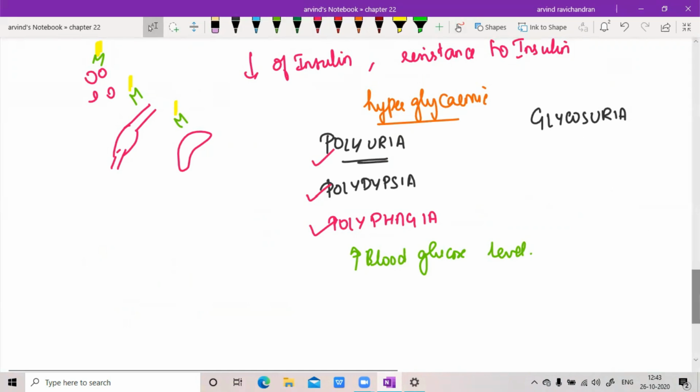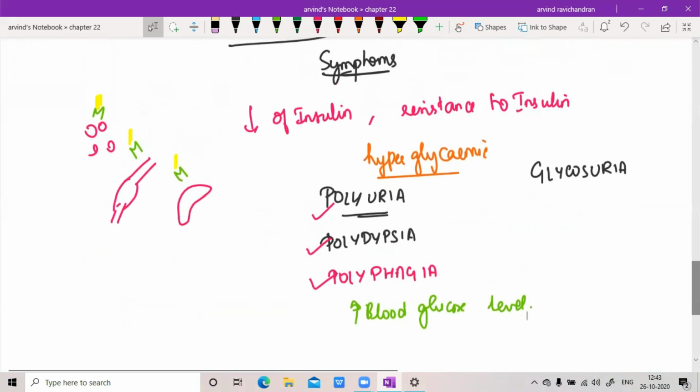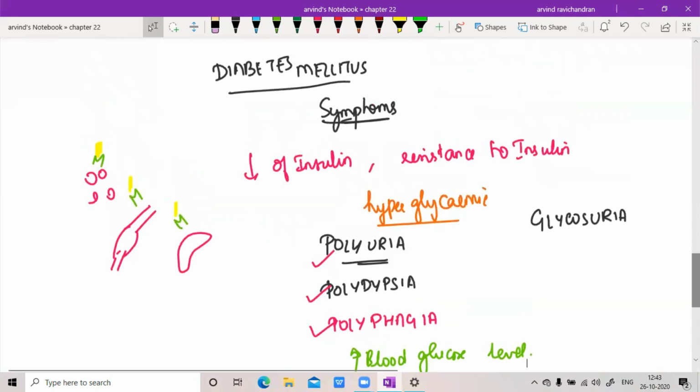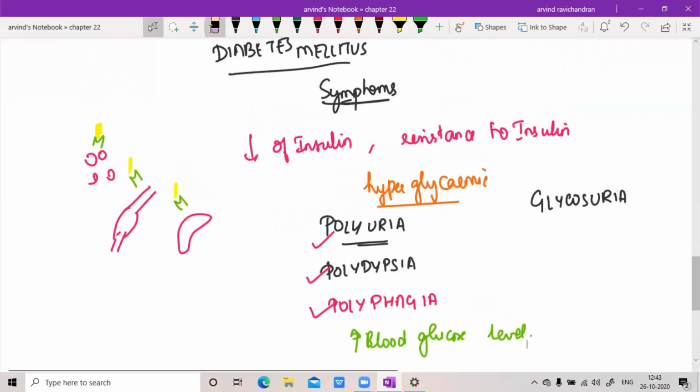So with respect to this, you need to know the disorder called diabetes mellitus. There are lots. If you are interested, you can just go and have a reading about diabetes mellitus in any of the medical journals. But for NEET, you just have to know that there is either going to be decreased synthesis or secretion of insulin, or there is going to be resistance to insulin. So when I say resistance, I hope you all got what I was trying to explain by means of resistance.